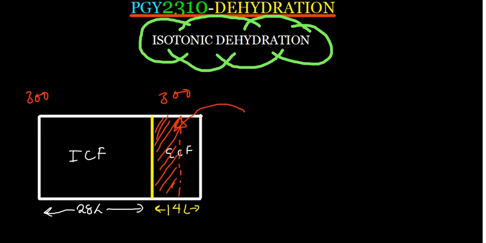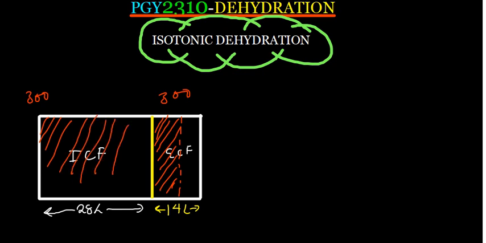In other words, there is no dilution whatsoever. So the concentration in the cell is just going to remain the same. You have lost some water from the extracellular fluid, but that doesn't affect the concentration of the fluid inside the cells. So basically, when I'm talking about isotonic dehydration, the osmolarity is not changed.